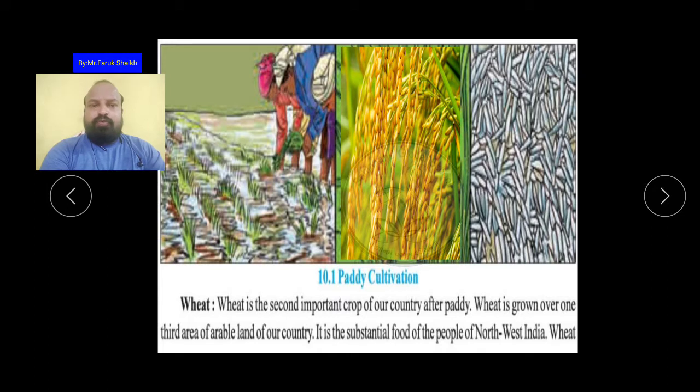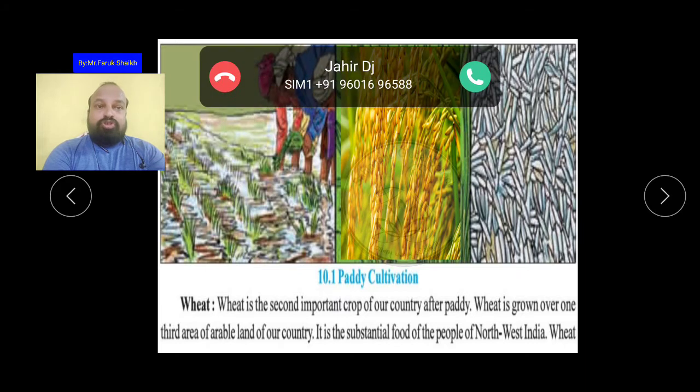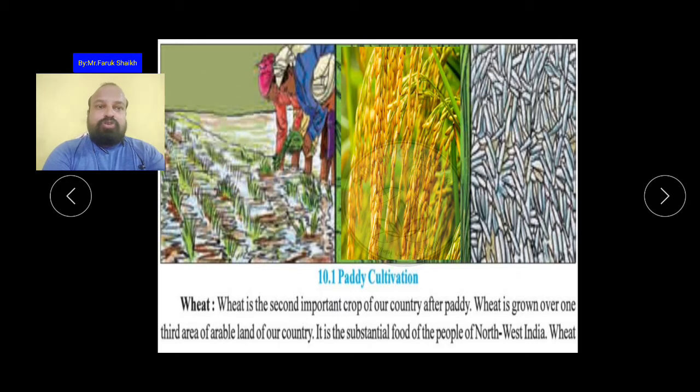Now the second is the wheat. Wheat is also very important. This is the second most important crop of India. Most of the people are eating chapati of the wheat. Yes or no? And also from this wheat we can make different types of breads, puri, samosas and all. We also make paratha. Okay, this also we are making.